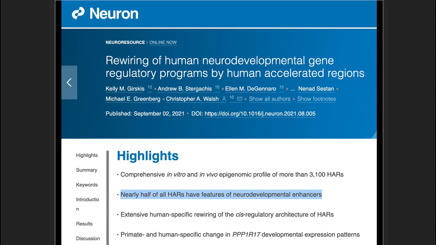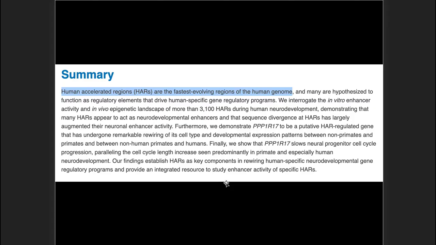Here is the paper, and we see here it talks about neurodevelopmental enhancers. So this is how HARs influence development of the brain. More about development here. And then we look at the summary. Human accelerated regions, HARs, are the fastest evolving regions of the human genome. So here we're back to evolution again. The fastest evolving regions of the human genome. How do they know this? What's the evidence behind this? What's going on here? Let's look at this.